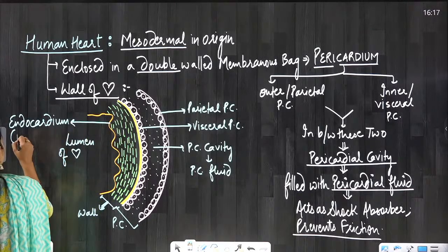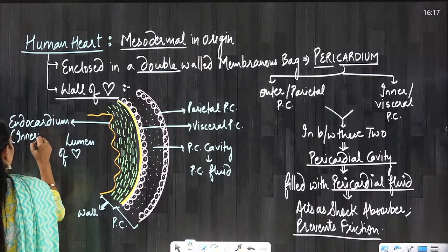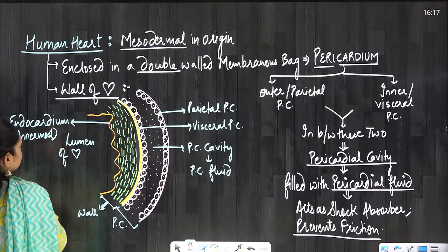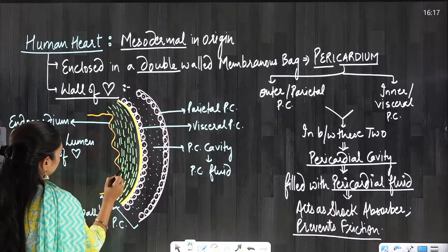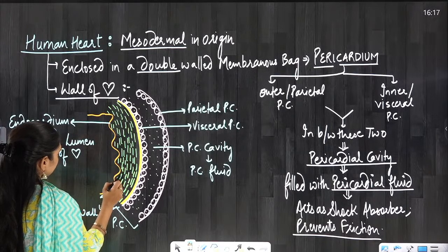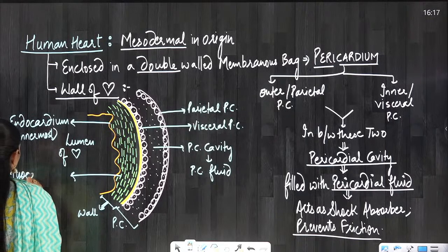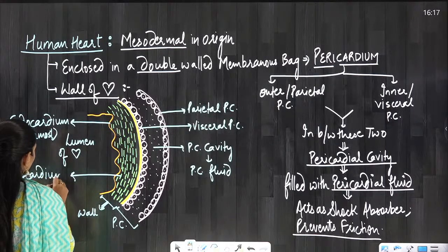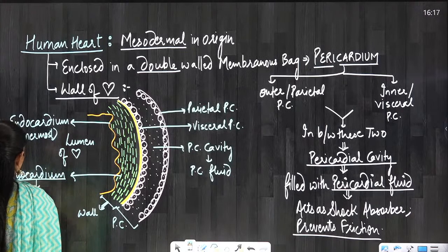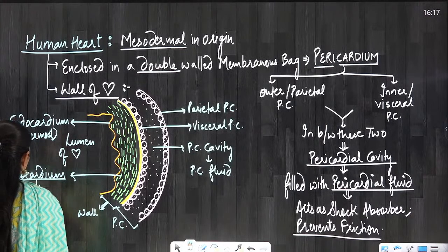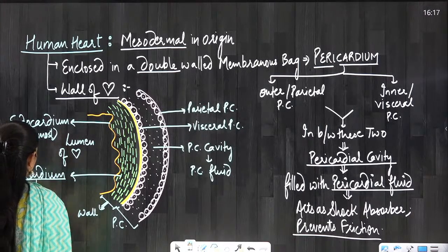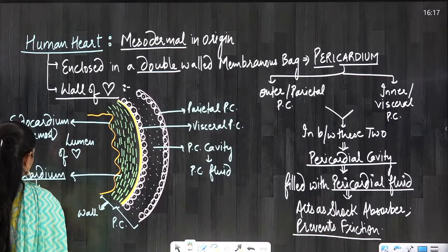So this endocardium is the innermost layer of your wall of heart. Yes or no, everyone? Then this green colored represents your myocardium, which is the middle layer of the wall of heart, and it has cardiac muscles, everyone.